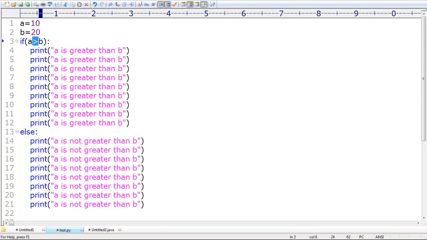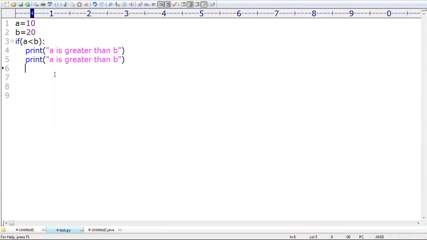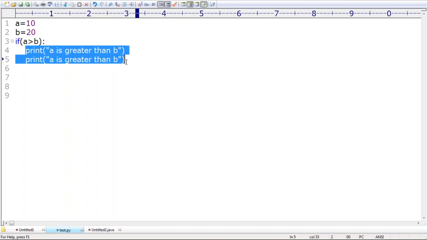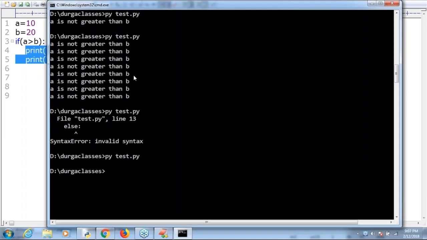You people should be aware. Now observe a bit carefully. I'm taking this here, just have a look once. What is the output by default you are going to get? A is greater than B. Okay, not like that. Can you please tell what output you are going to get now? Nothing. The reasoning: is this condition true or false? False. If it is false, these two lines are under if only. That's why the output is nothing.